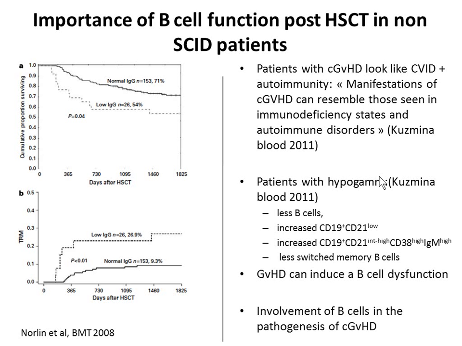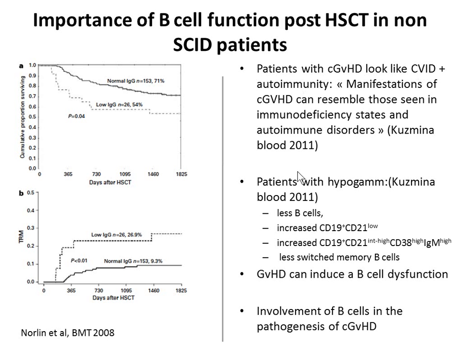And these authors found that the patients with hypogam post-transplantation have fewer B cells, increased CD19 plus CD21 low, increased CD19 plus CD21 intermediate and CD38 high, and fewer switch memory B cells. Doesn't it remind you of something? It's exactly the phenotype of the CVID patients with the autoimmune complications.